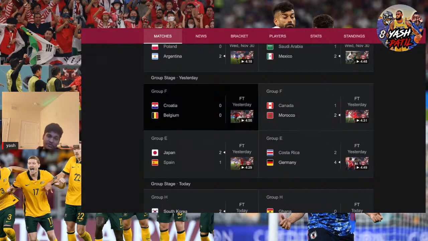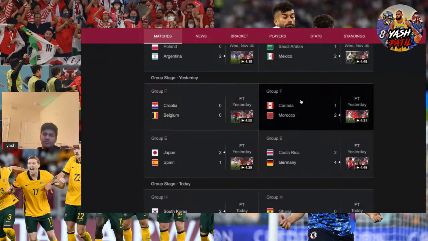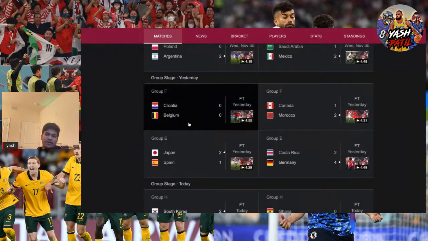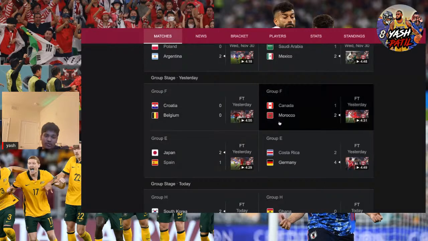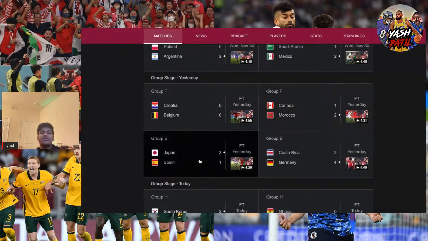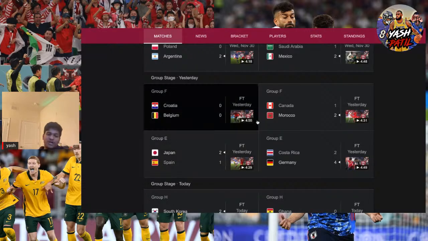I think people expected Croatia and Belgium to move on, the European teams to move on. But no, African countries have been great in this World Cup so far. Senegal went through, Morocco too, so yeah, big for them. And then we have Morocco, who'll go against Spain, and Croatia will go against Japan. So yeah, Japan, Spain.